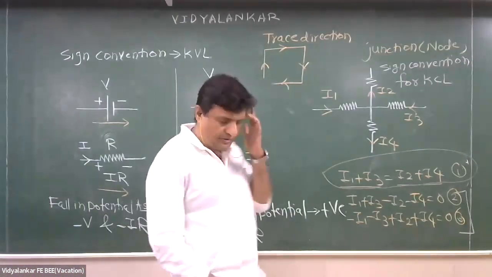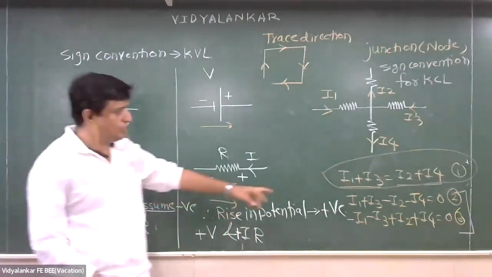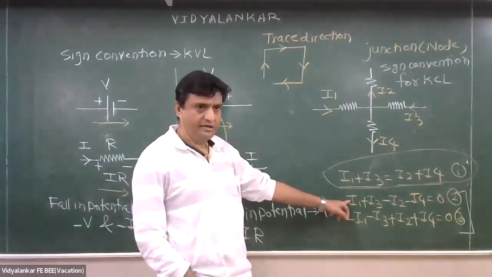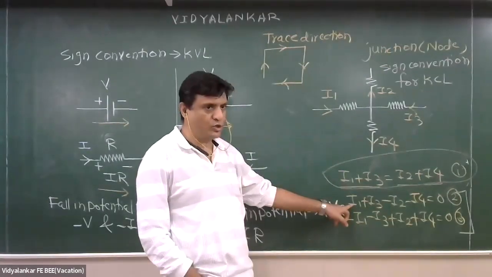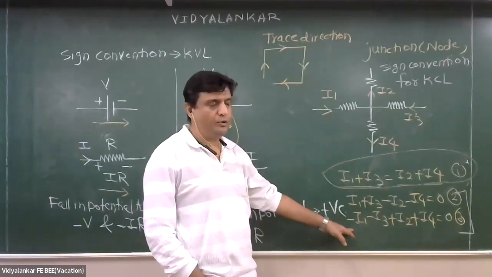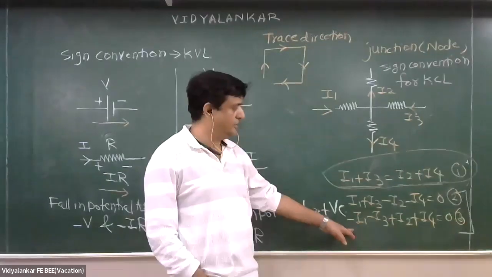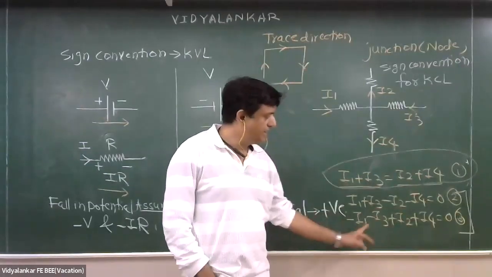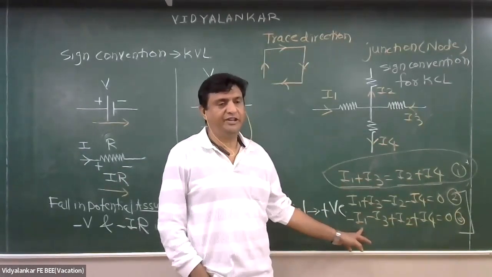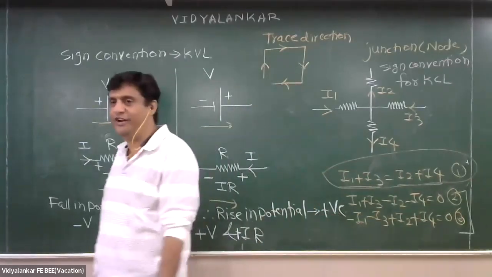Sir, in KCL also it's our choice to assume the sign convention? देखो ना, you can have this or you can have this. Yes, you can, assume your choice. Because in 12th standard it was compulsory to assume that the current coming towards the junction is positive and going away is negative. But if someone is assuming the other way, will it change anything? No. Okay, now you have got freedom.